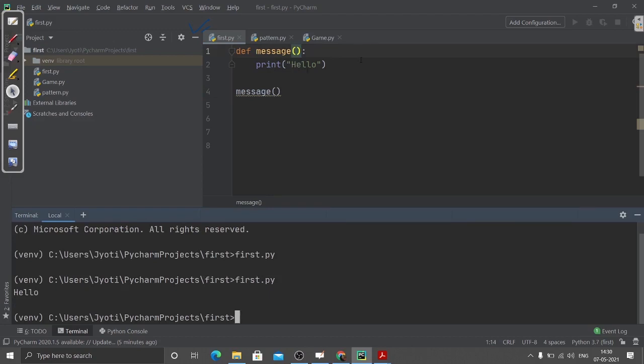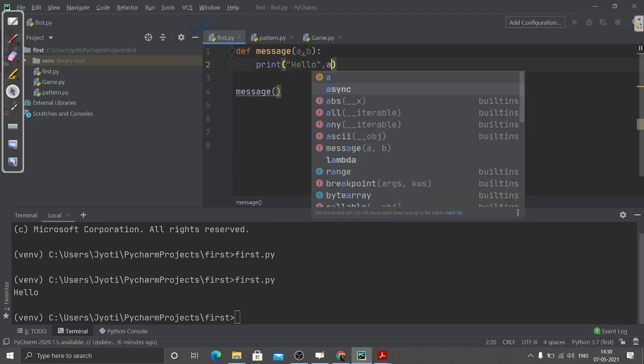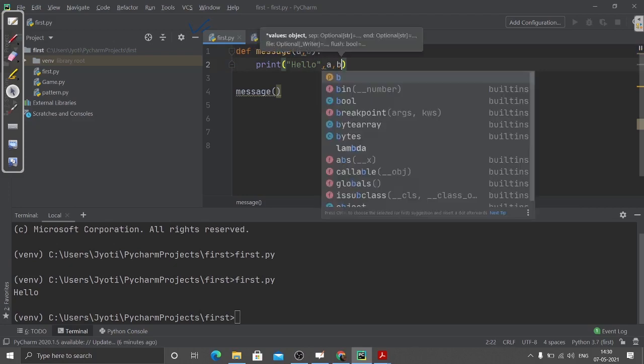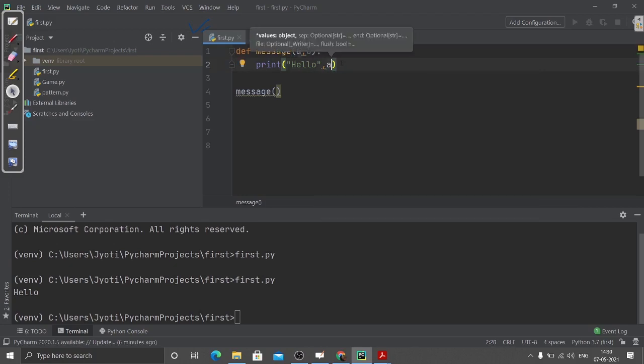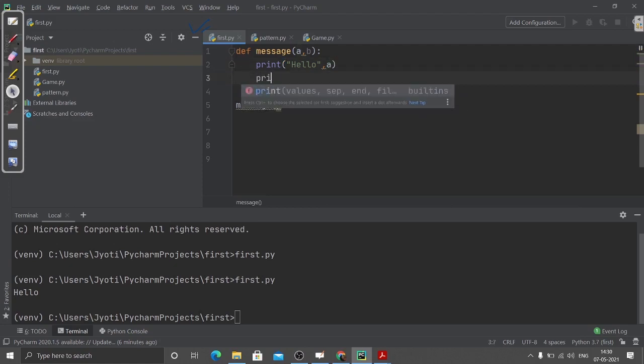Okay, hello is printed. You can also pass some arguments. Now we are going to see how you can pass some arguments. Let me define some parameters. Suppose I have parameters a, b. Now what I will do, I want a and then b. Hello a, suppose, I want to go for this, and then I also want to write